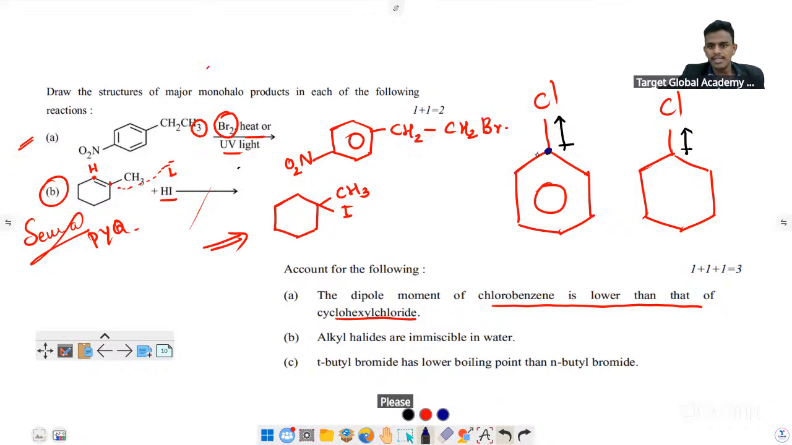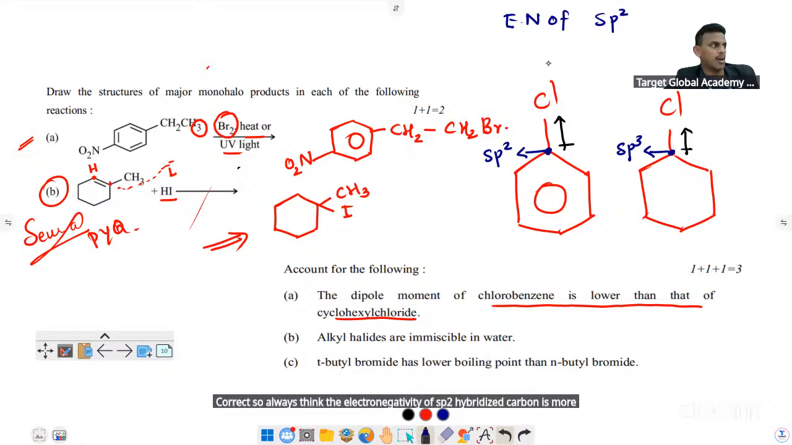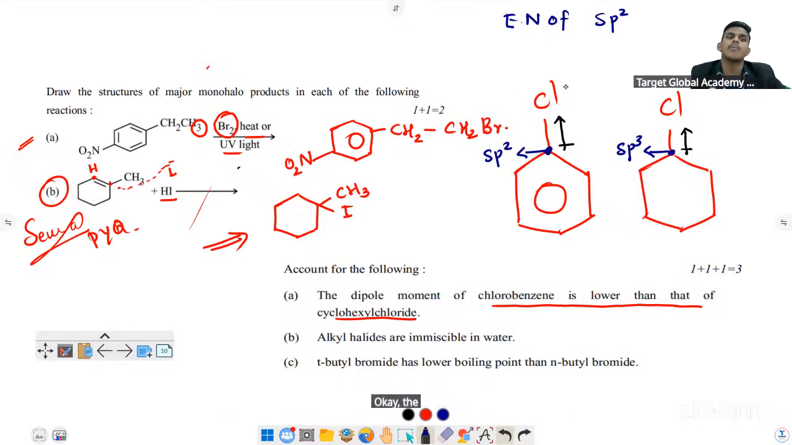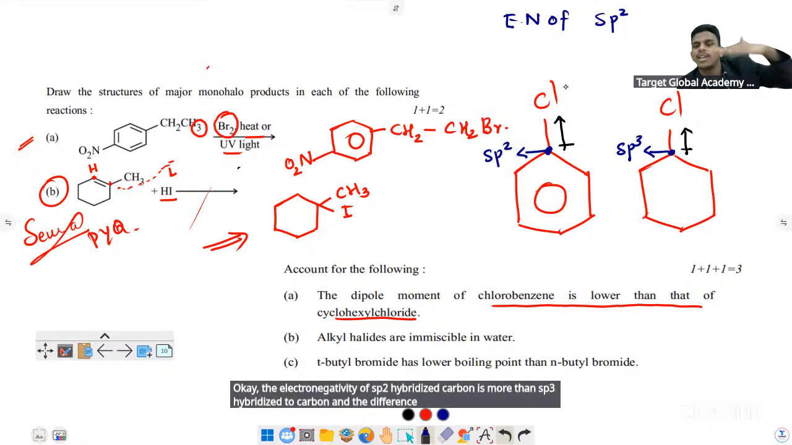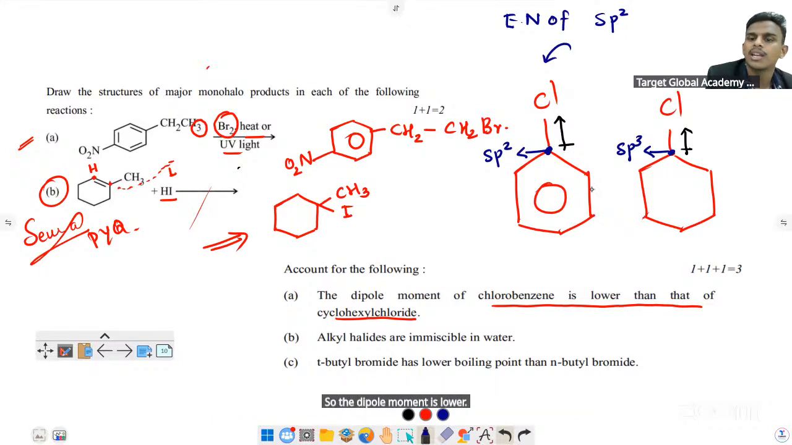Listen. This is an sp2 hybridized carbon. This is an sp3 hybridized carbon. Correct? So always think the electronegativity of sp2 hybridized carbon is more than sp3 hybridized carbon. So here the electronegativity difference between this carbon and this chlorine is less. The electronegativity of sp2 hybridized carbon is more than sp3 hybridized carbon, and the electronegativity difference between carbon and chlorine is comparatively less in chlorobenzene than in cyclohexyl chloride. So the dipole moment value will be lower in chlorobenzene.